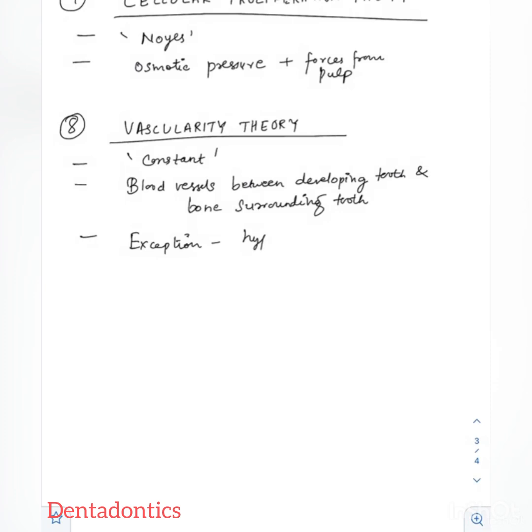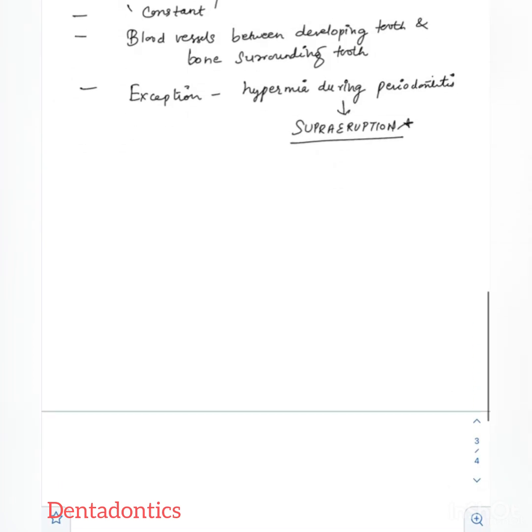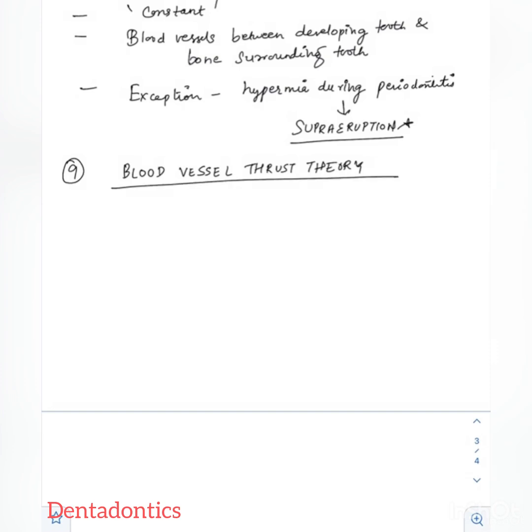Then coming to the next theory, that is the blood vessel thrust theory, which stated that hydrodynamic and hydrostatic forces within the blood vessels cause the eruption of the tooth.